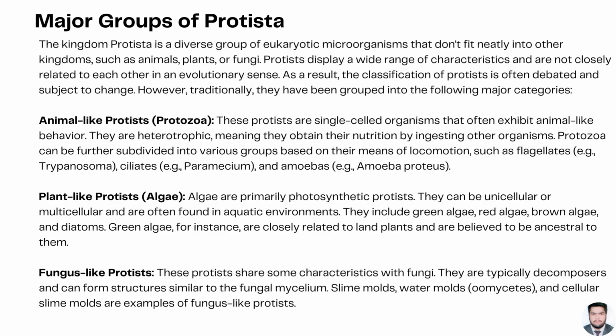Plant-like protists, algae. Algae are primarily photosynthetic protists. They can be unicellular or multicellular and are often found in aquatic environments. They include green algae, red algae, brown algae, and diatoms. Green algae, for instance, are closely related to land plants and are believed to be ancestral to them.